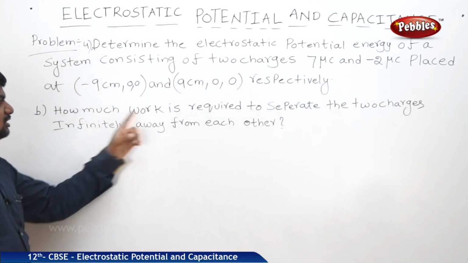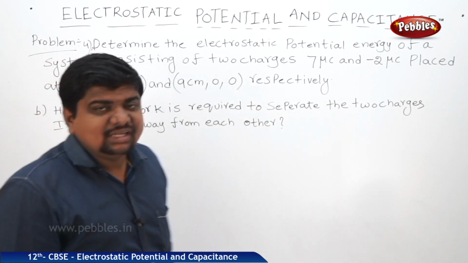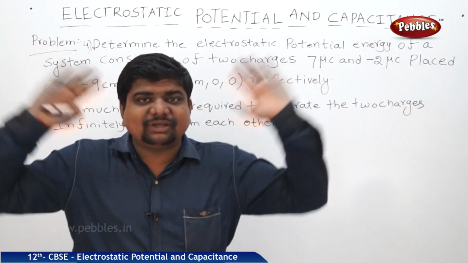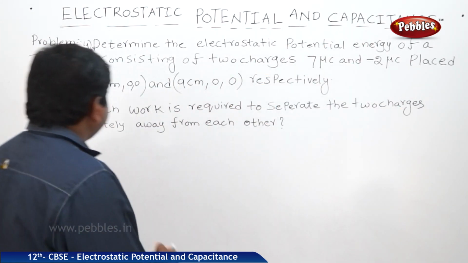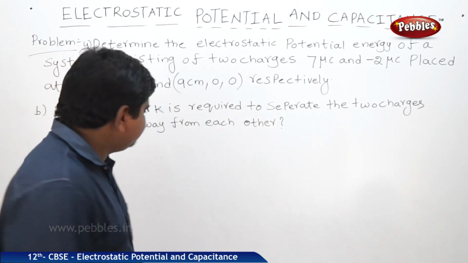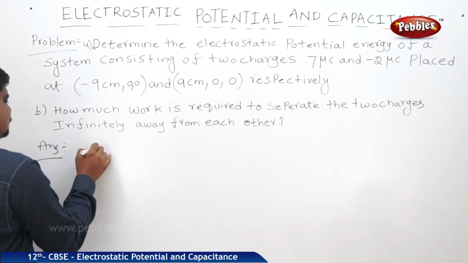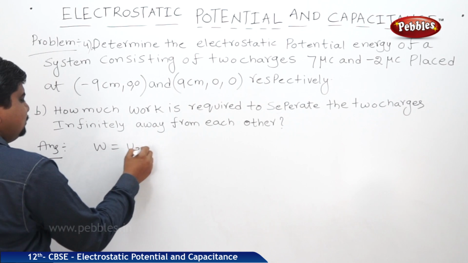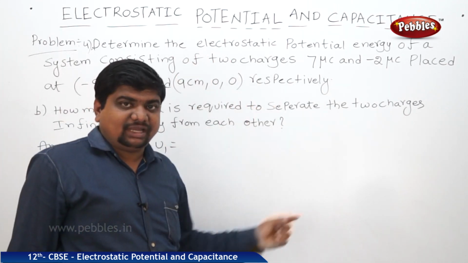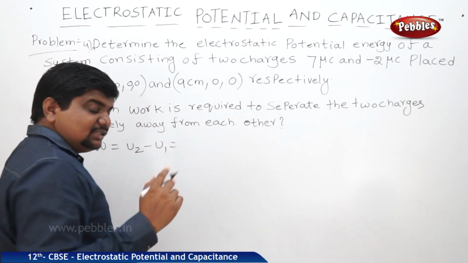The same question contains one more bit. How much work is required to separate the two charges infinitely away from each other? Meaning, the amount of work that should be done to separate the charges to infinite separation. The amount of work done is nothing but the change in potential energy. The answer is like this: U2 minus U1. Initially U1 is minus 0.7 joules.